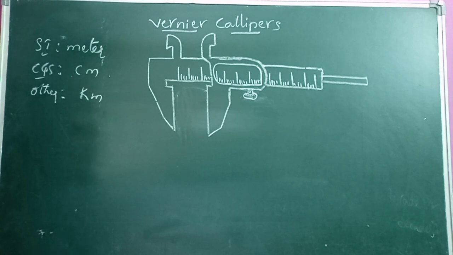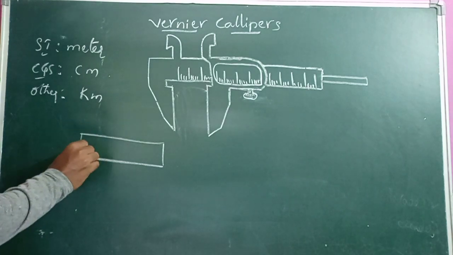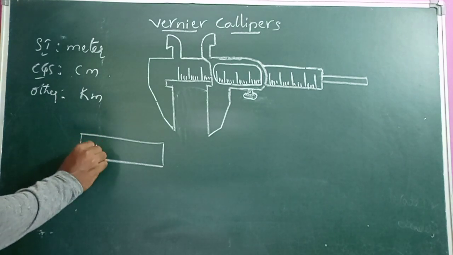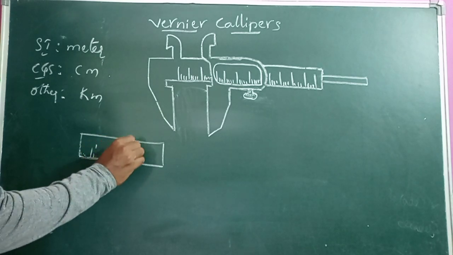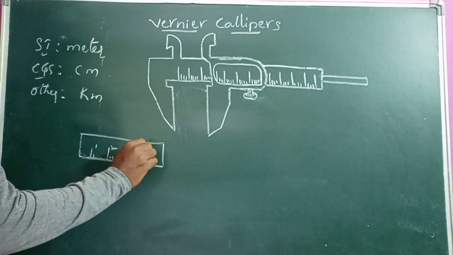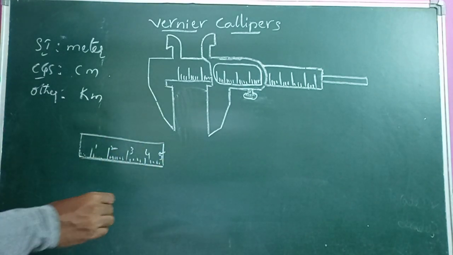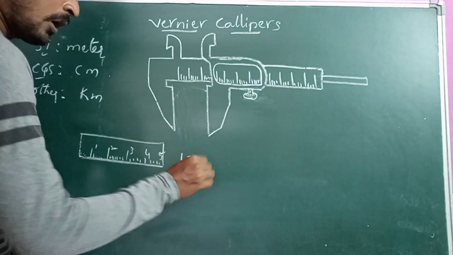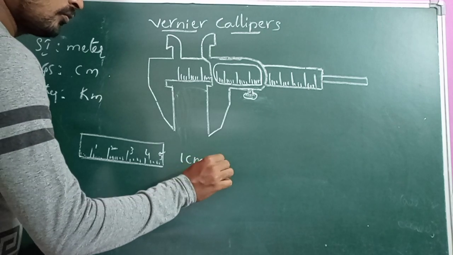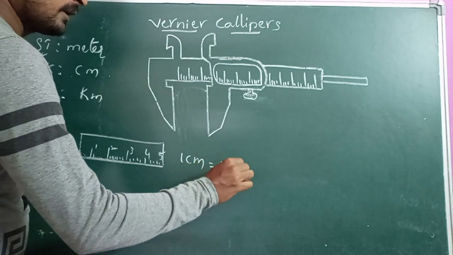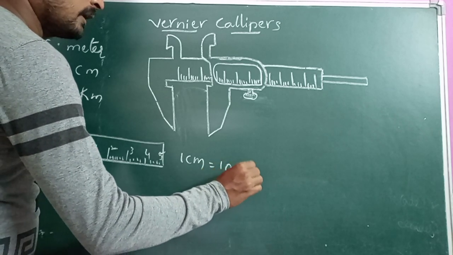By using a meter scale, we can measure length up to the least value of 1 millimeter. In centimeters it is 1 centimeter, and in millimeters it is 1 millimeter, because 1 centimeter has 10 millimeters.